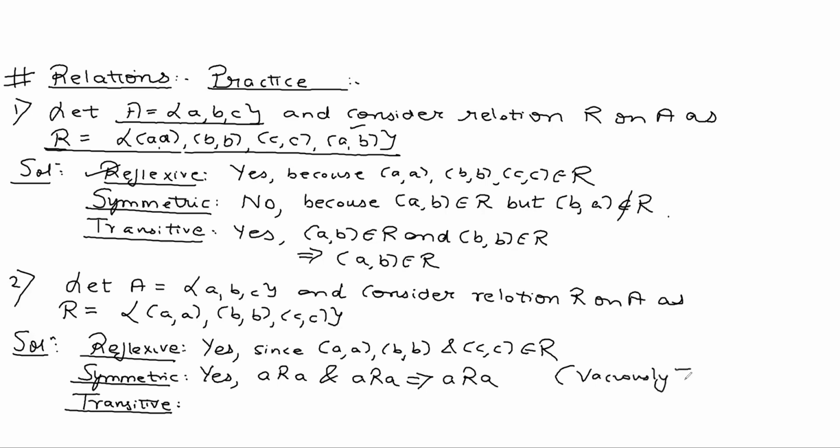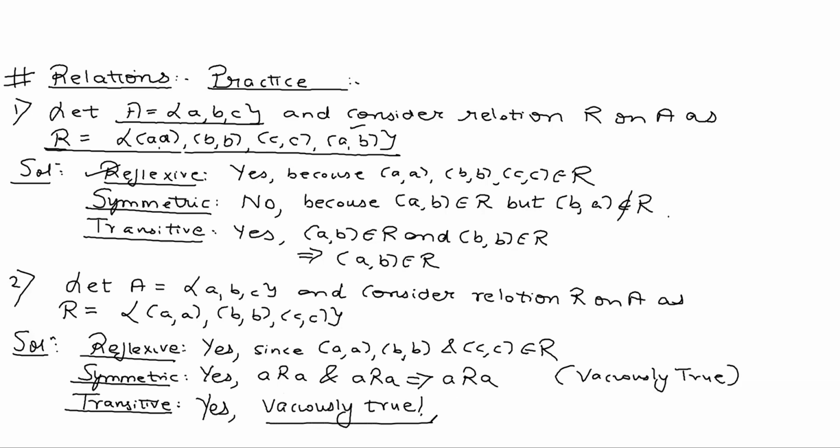You can see the hypothesis itself is not met. If the hypothesis itself is not there, you don't need to worry about the conclusion. By default, it is symmetric. Is it transitive? Yes. Again, why? It's vacuously true, because the hypothesis itself is not met.